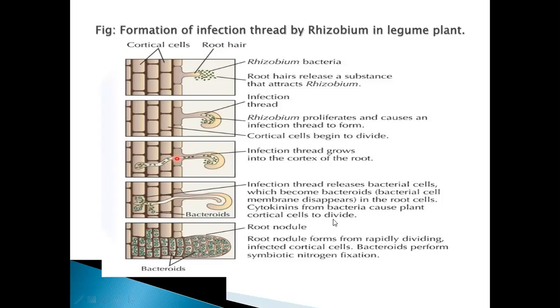Cytokinins from bacteria cause plant cortical cells to divide. The cytokinins which are present in the bacteria will cause the root cells to divide and then the root nodule will be formed. Then bacteroids perform nitrogen fixation.